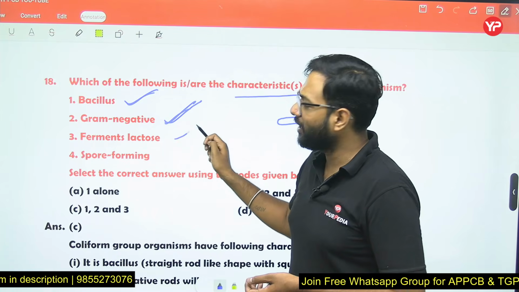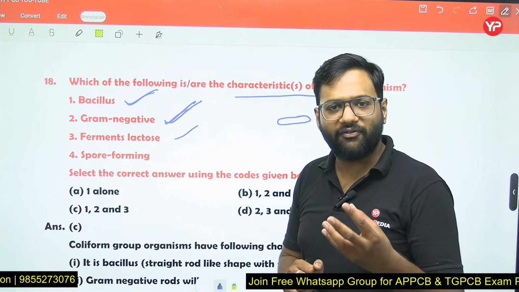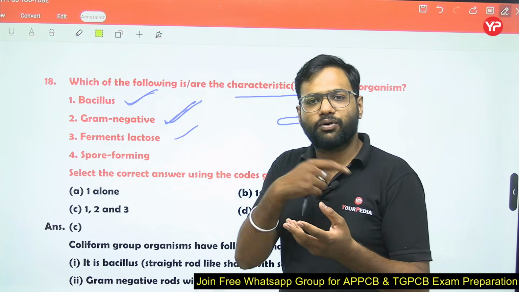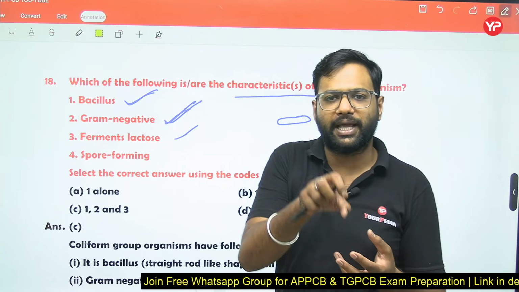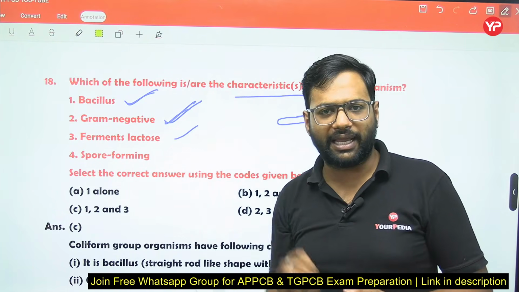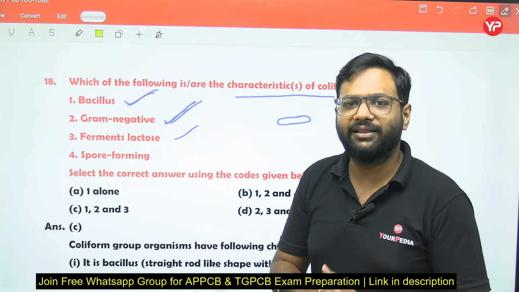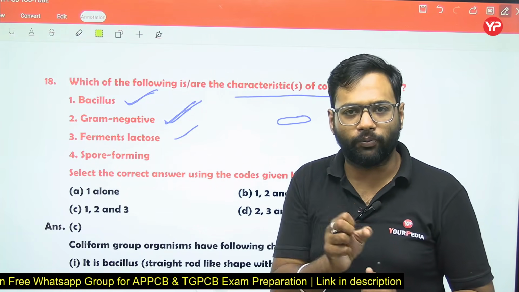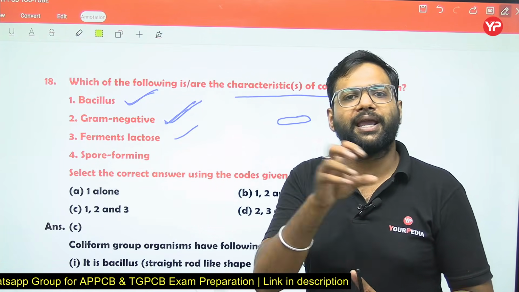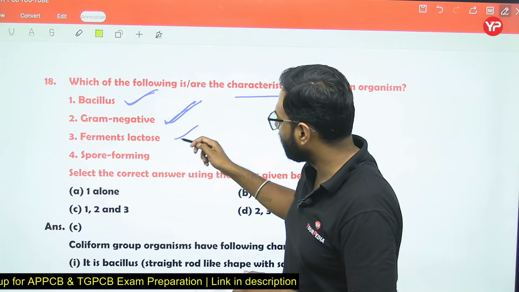They ferment the lactose, and when coliforms ferment the lactose, they produce gases. That gas we trap in a Durham tube. We have a Durham tube. In the Durham tube that gas is trapped. So they ferment the lactose.